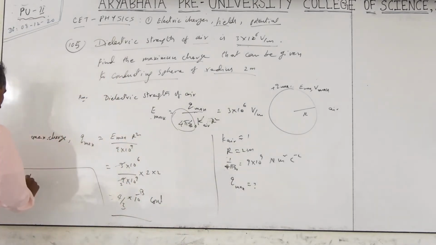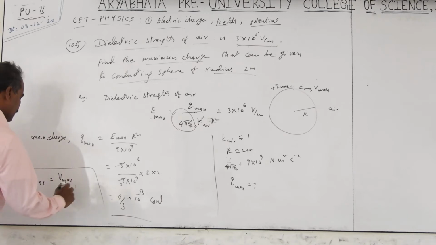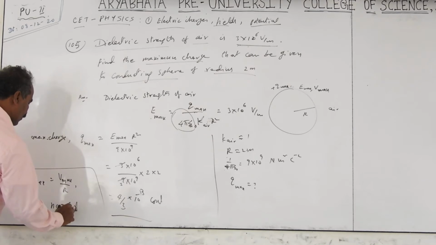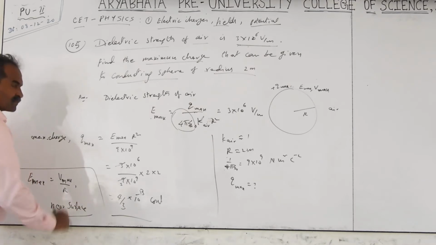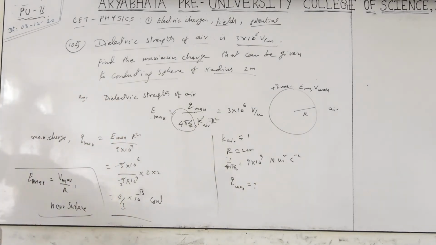Then E maximum equals V maximum by radius, E equal to V by R near the surface. Not on the surface, but just outside the surface. 4 by 3 is nothing but 1.3.